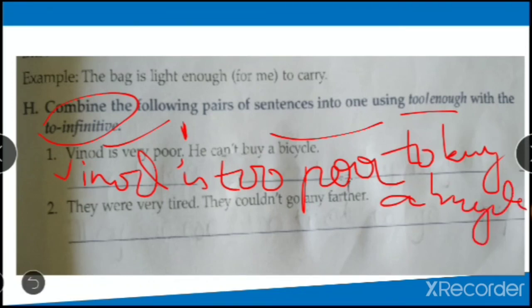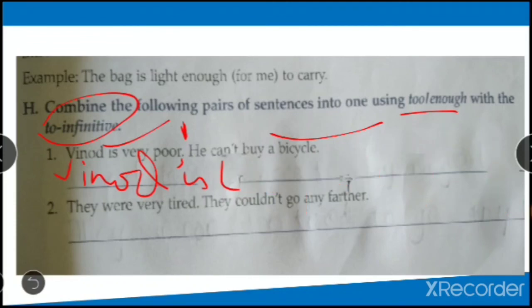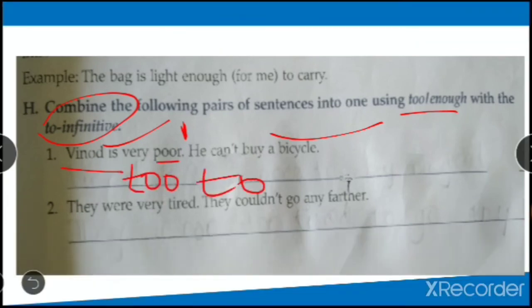Vinod is too poor to buy a bicycle. How are you going to write? Vinod is too poor to buy a bicycle. Okay? This is how you have to make it into one sentence.